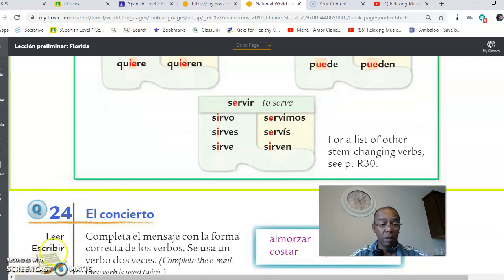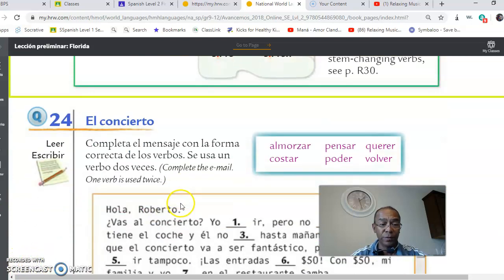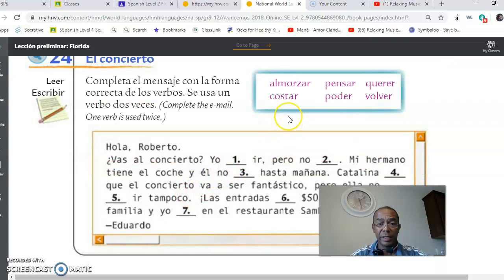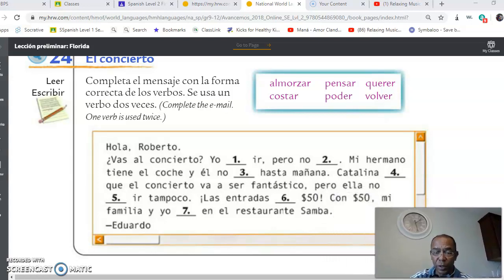Okay, so now let's go to the activity 24. This activity is to complete this email. This is an email sent to Roberto, and here you have to use these verbs. All of these verbs have a stem change.